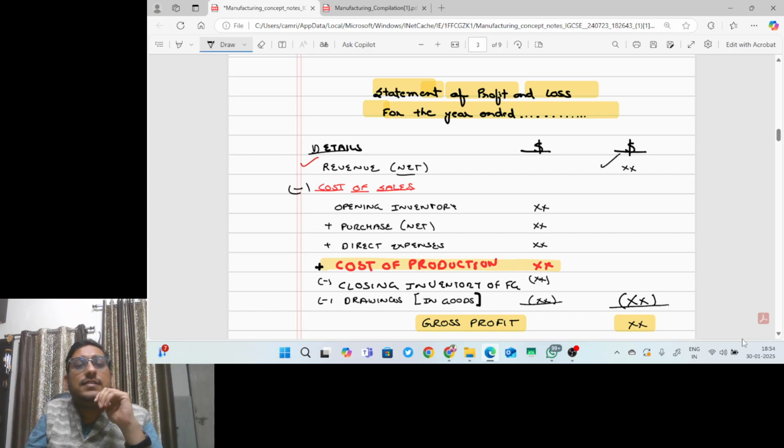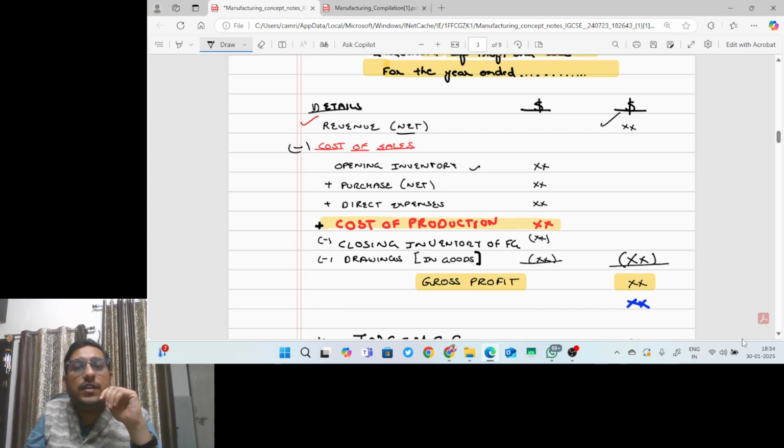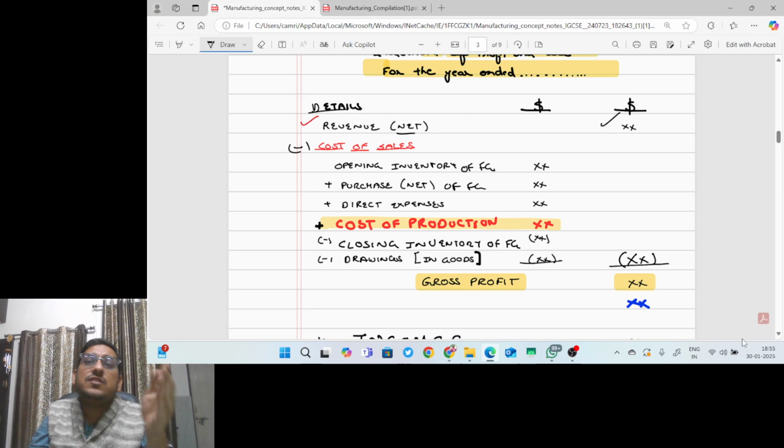Less cost of sales. Now cost of sales means what? Opening inventory of finished goods. You can write it fully, opening inventory of finished goods, because raw material and WIP have already been accounted for in the manufacturing account. So in cost of sales, it is opening inventory of finished goods plus purchase of finished goods. The word net is given. Net means what? Purchase minus purchase return. This is important, guys.